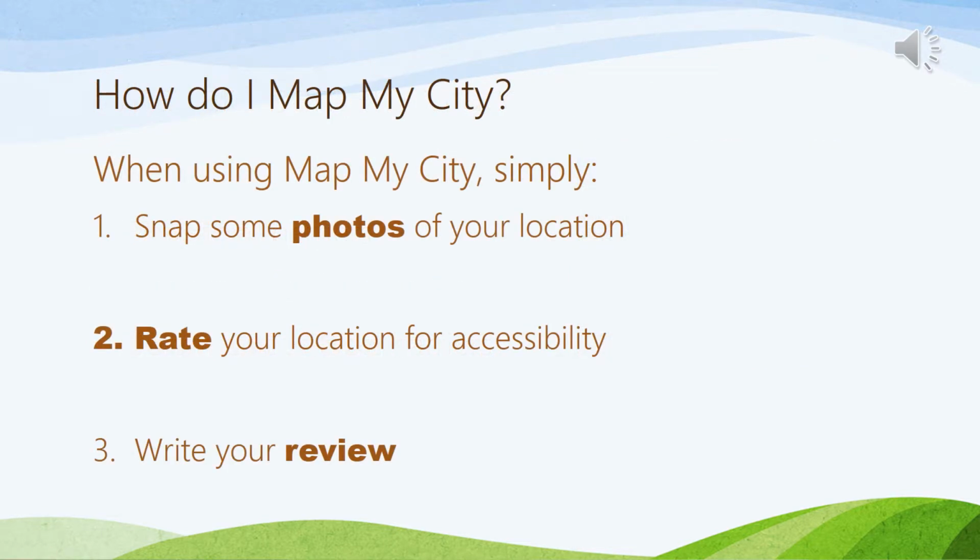Map My City is designed to be totally user-friendly. There are 3 simple steps to using the app successfully. First, snap some photos of your location. Next, rate the location for accessibility out of 10 stars, 1 being the least accessible and 10 being a space that no person would have difficulty entering, navigating, and enjoying. The last step is to write your review. What are the problems you see? How could they be fixed, and who do they affect?